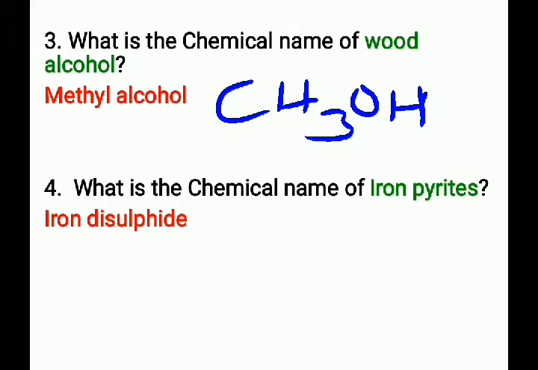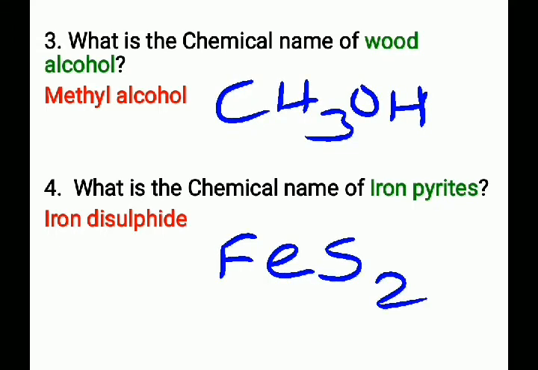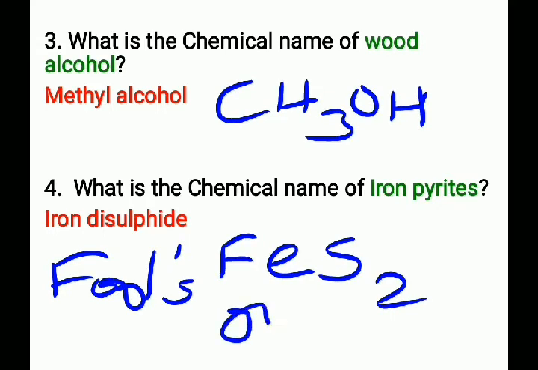Next question: what is the chemical name of iron pyrites? That is iron disulfide. Its chemical formula is FeS2. The chemical name of iron pyrites is iron disulfide and its chemical formula is FeS2. And these iron pyrites is also known as fool's gold.